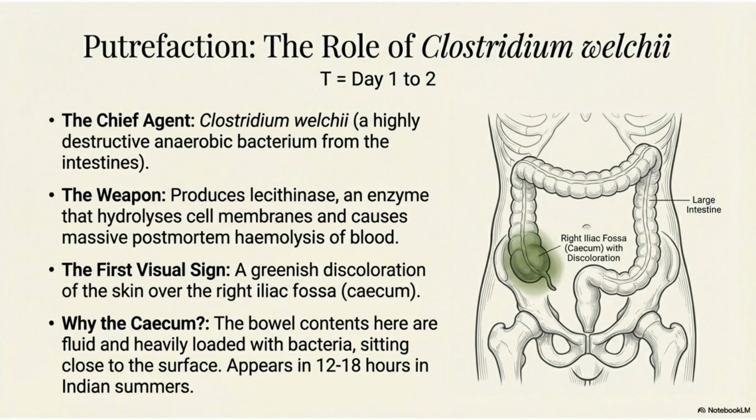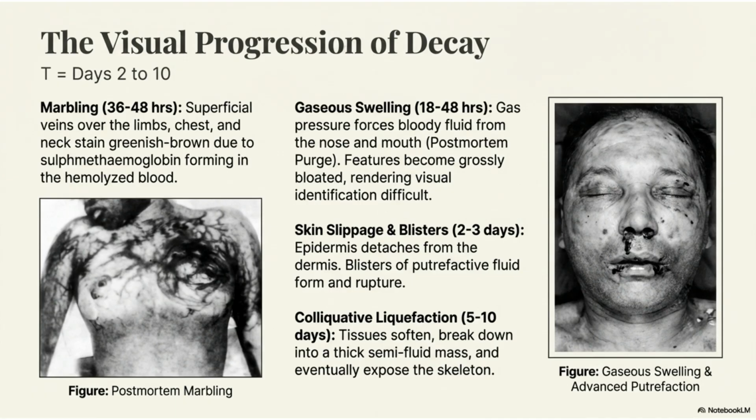The first visual sign of putrefaction, visible in 12 to 48 hours, is a greenish discoloration over the right iliac fossa or cecum. This area is heavily loaded with bacteria and is closest to the surface, making it an ideal starting point for decomposition. Between days 2 and 10, decomposition progresses visually.